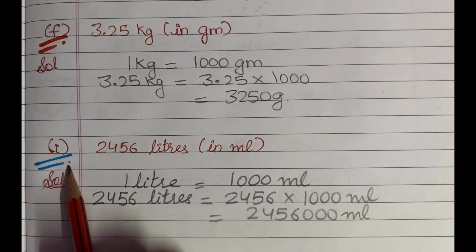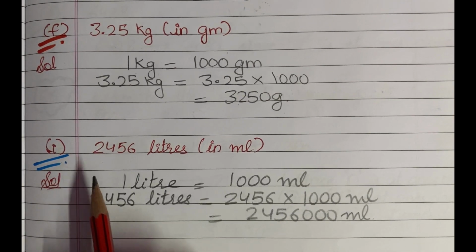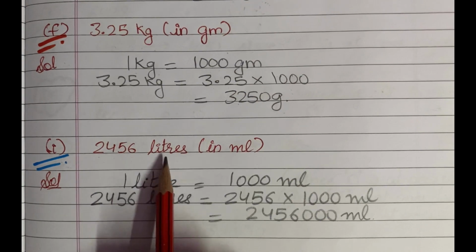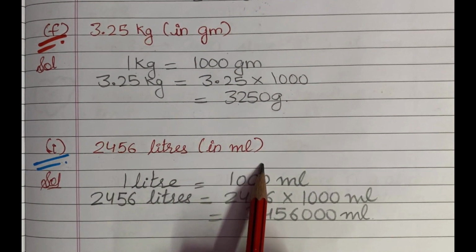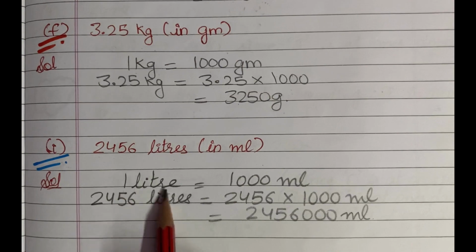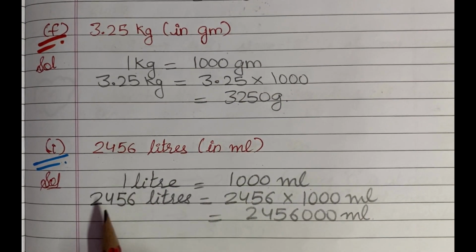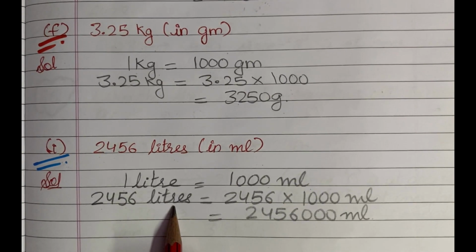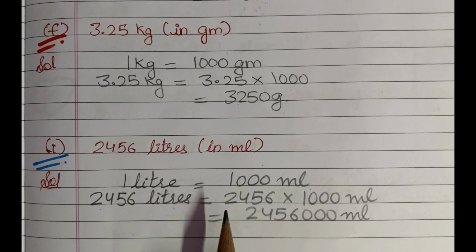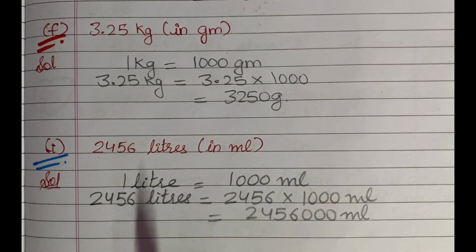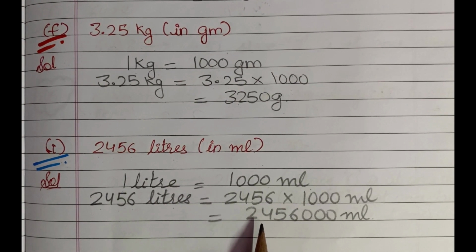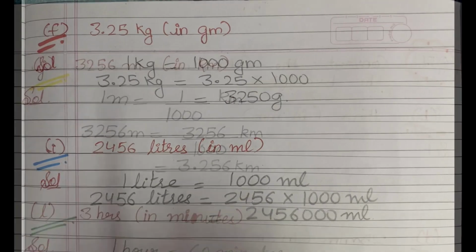Next is the I part, and the I part says that convert 2456 liters in milliliters. Now you know that in 1 liter there are 1000 milliliters. So to convert this 2456 liters into milliliters, we will multiply 2456 by 1000, and on multiplying we will get 24,56,000 milliliter as an answer. Hopefully it is also clear to you.